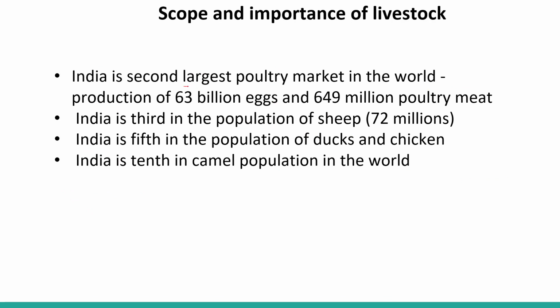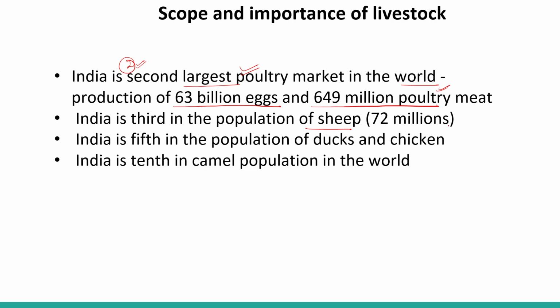India is the second largest poultry market in the world. In poultry also we stand in second position in the world, right? We produce 63 billion eggs and 649 million poultry meat every year. India is third in the population of sheep.